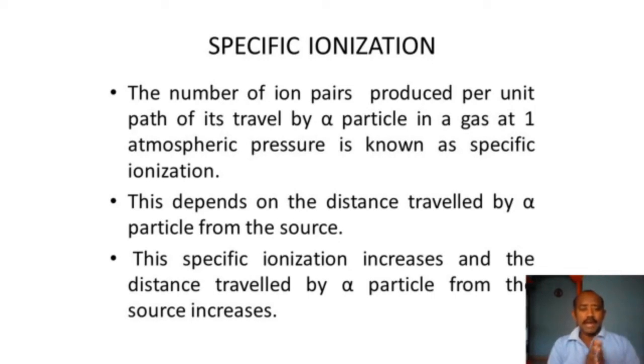Here, as the alpha particle moves further away from the source, its velocity goes on decreasing due to loss of energy by ionization of the atoms of the gas. This lowers the alpha particle's speed and it spends longer time near the atoms in the gas. So there is a greater probability of interaction of the electrons with the atom. It causes ionization. For this reason, when the alpha particles are near the ends of their paths, the specific ionization is maximum.